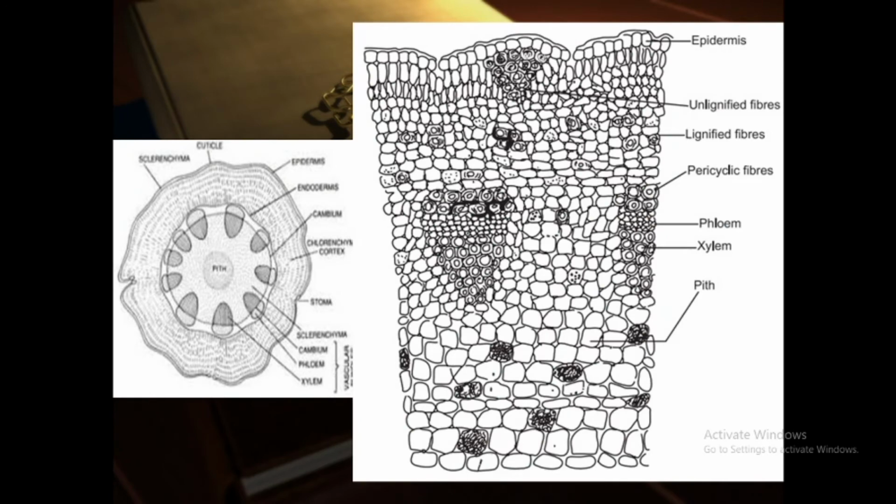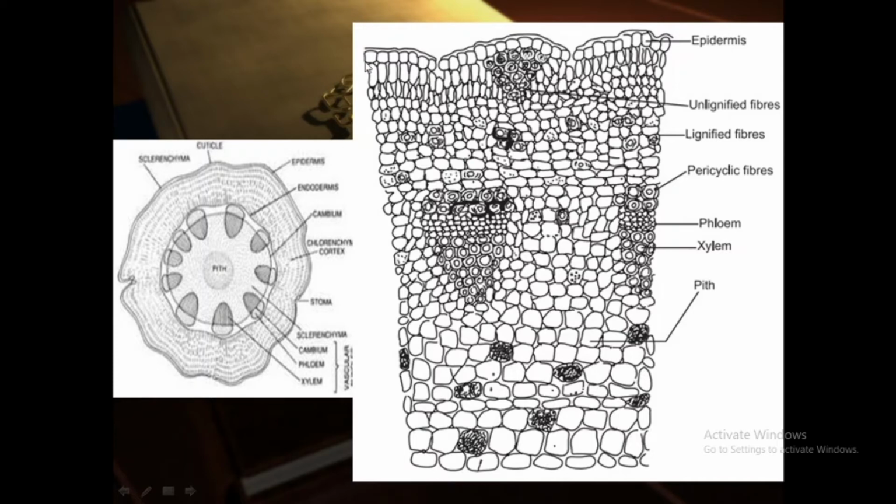Just see the transverse section of ephedra stem. So here you can see the transverse section of ephedra stem. This transverse section shows the presence of the outermost layer, that is the epidermis. The outermost layer of the ephedra stem you can see easily.